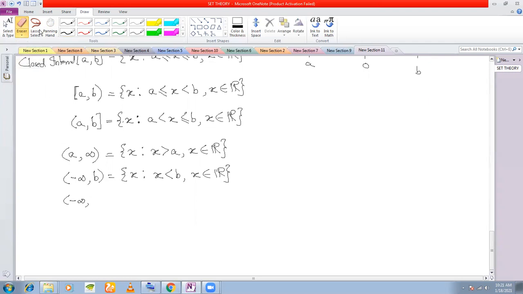What is this set? Can you tell me what this set is? I think null. Why null? Minus infinity to plus infinity. Infinite set. Why null set? Oh no, sorry. This is the set of real numbers. From minus infinity, it includes everything. Okay. So that is what you need to know for intervals. Be thorough with these intervals because we'll be using the concept of intervals later on also.